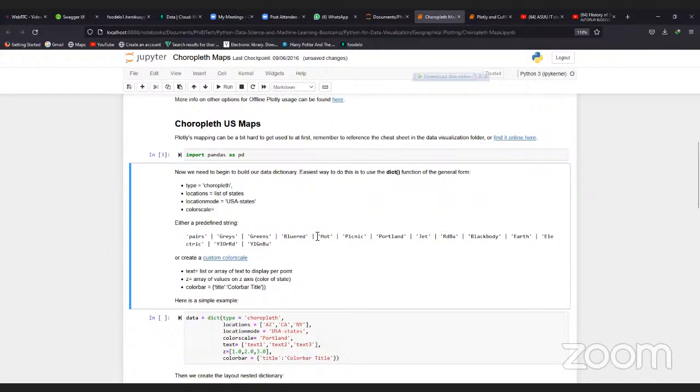Now we need to begin building our data dictionary. The easiest way to do this is to use the dict function in the general form. Type is Choropleth, location is a list of US states, location mode is USA-states, then color scale. There's a problem with this Choropleth. Last time I used it, I don't know if you solved it now. There's this thing for Africa, but none for Nigeria. So I'm looking for people who can join me to contribute to the Choropleth library so that we can have Nigeria on there.